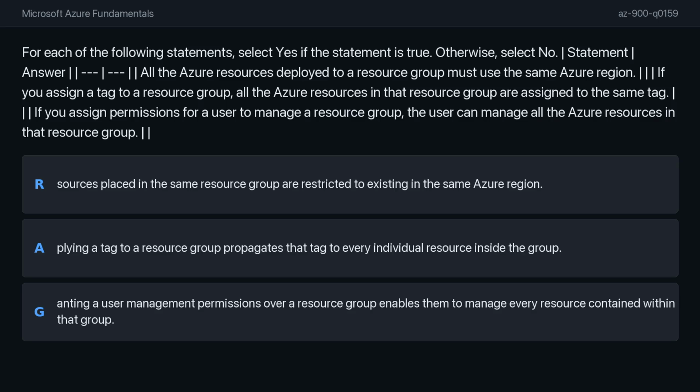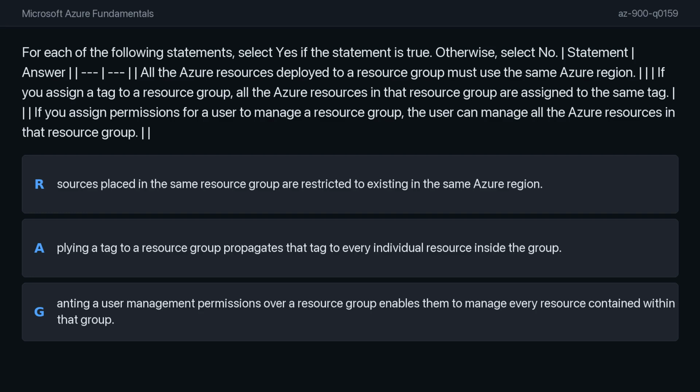For each of the following statements, select Yes if the statement is true, or No if it is false. The table displays three statements. Row 1. All the Azure resources deployed to a resource group must use the same Azure region.